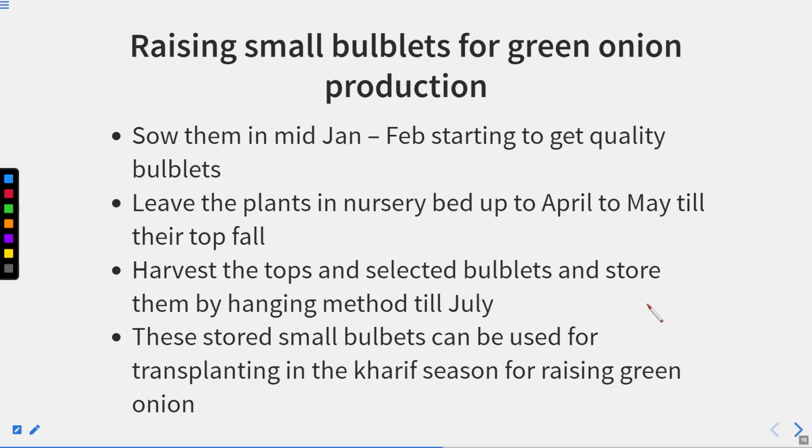Now sow them in mid-January and February. In the middle of January and February, they can be sown and you start to get quality bulblets. So at this time you can have the bulblets.